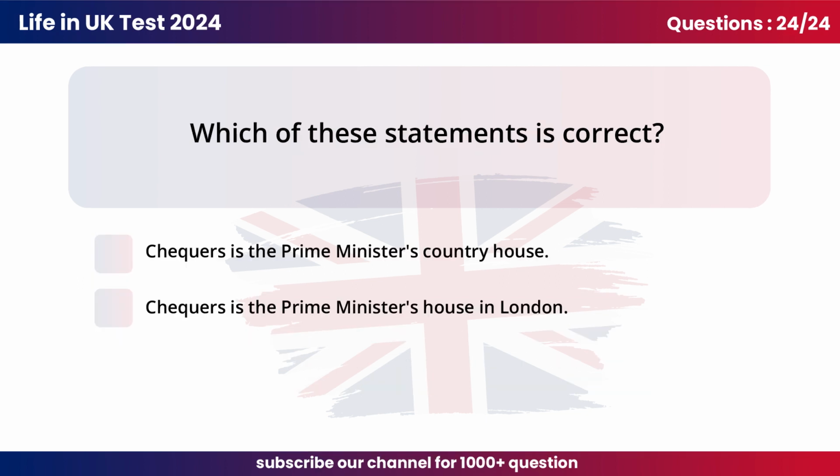Question 24. Which of these statements is correct? A. Chequers is the Prime Minister's country house.